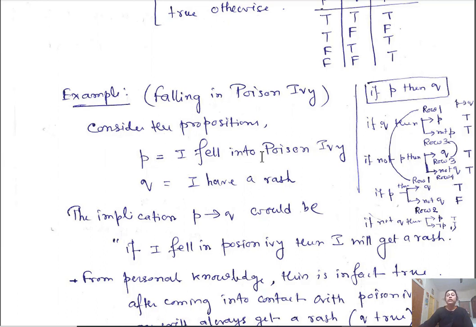So P can be treated as your cause and Q as the effect. In this implication, P is the cause, Q is the effect. So if I fall in poison ivy, then I will get a rash.